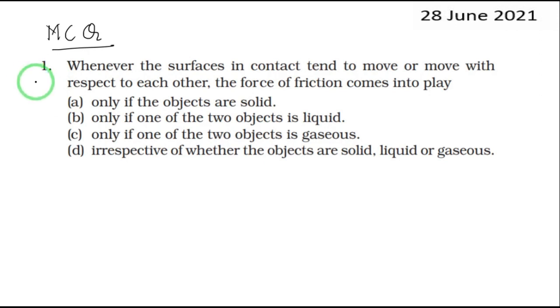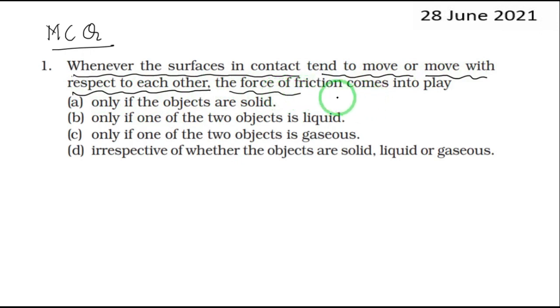The first question is, whenever the surfaces in contact tend to move or move with respect to each other, the force of friction comes into play, right?